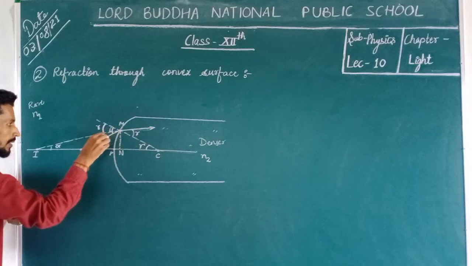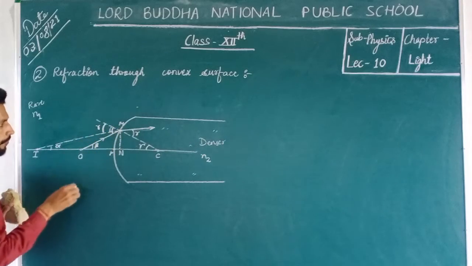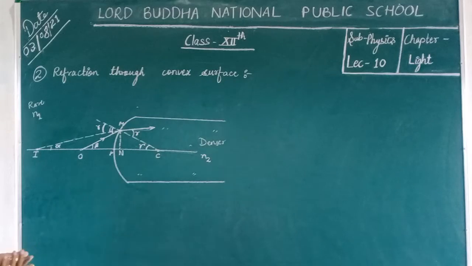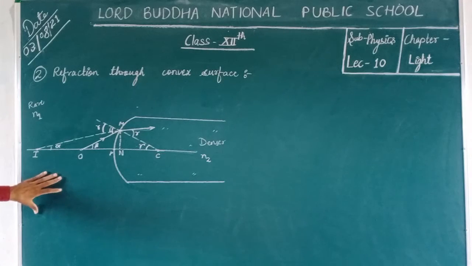Okay, that is the ray diagram for the refraction through the convex surfaces. So this is the diagram.